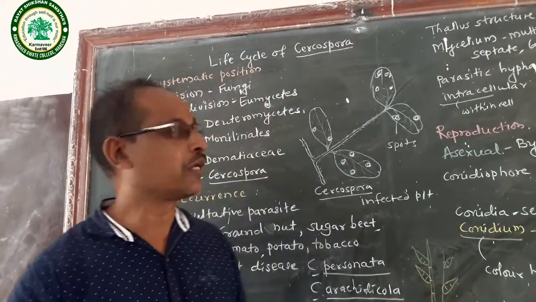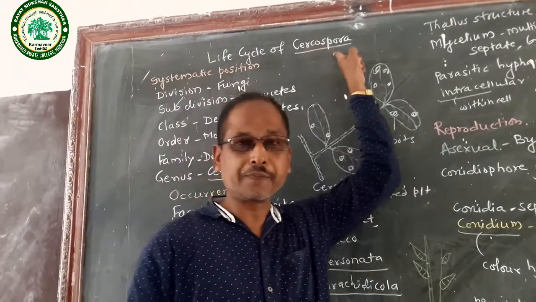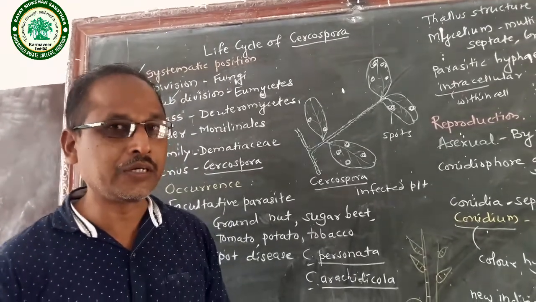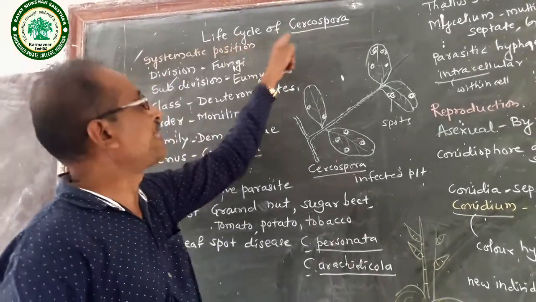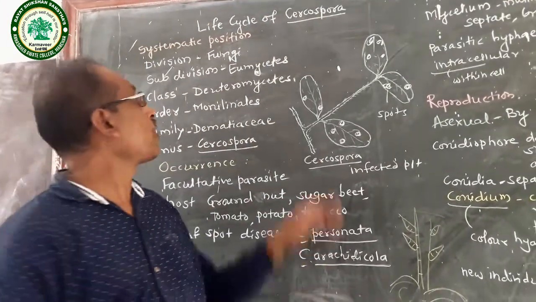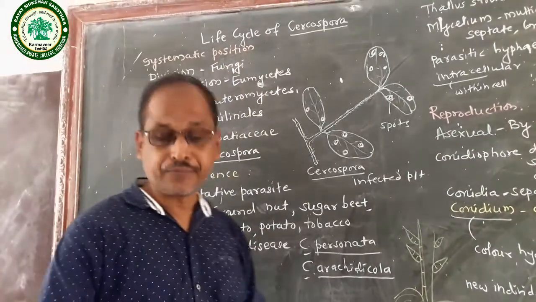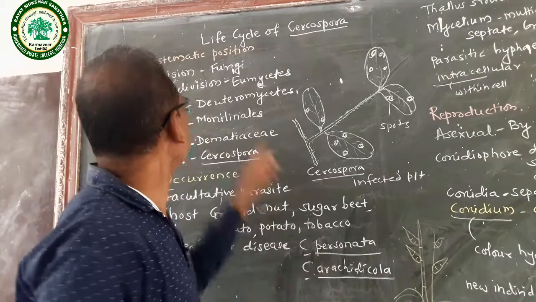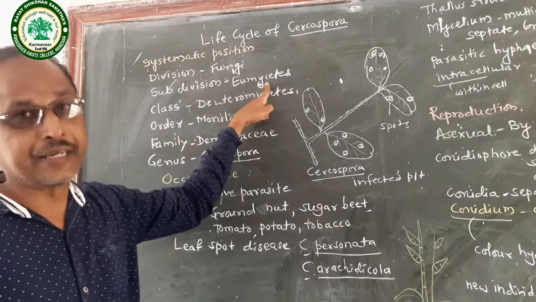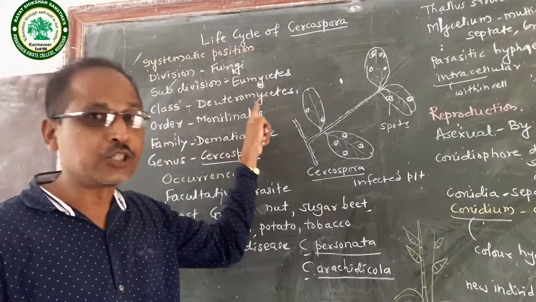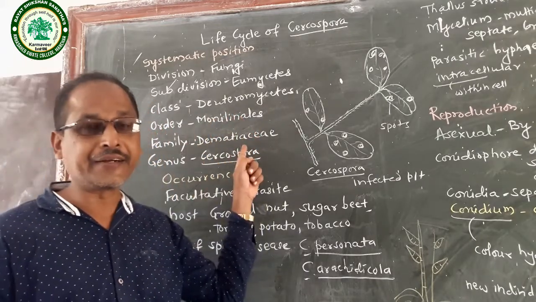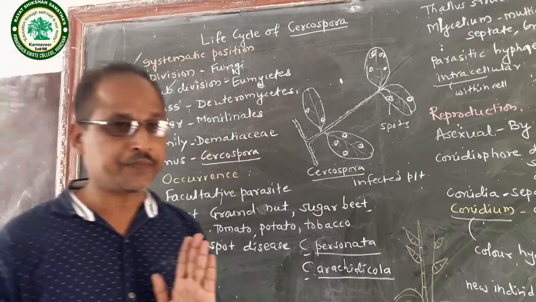Today, we are going to study the life cycle of Cercospora, class TYBSc, paper Cryptogamic Botany, unit Fungi, subunit life cycle of Cercospora. You know that Cercospora is a fungus. It is included in division Fungi, then subdivision Eumycetes, class Deuteromycetes, order Moniliales, family Dematiaceae, and genus Cercospora.